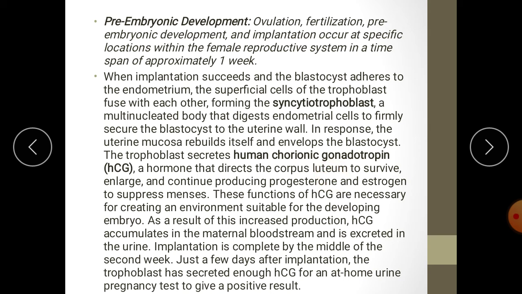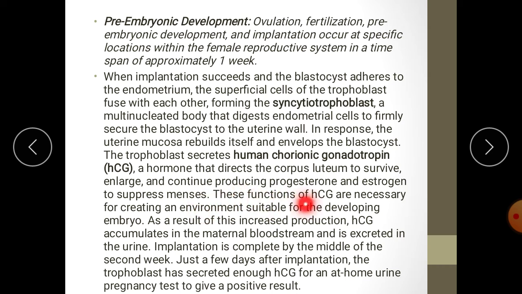Now, HCG hormone directs the corpus luteum to survive, enlarge, and continue producing progesterone and estrogen to suppress menses. So menses does not occur during pregnancy till childbirth. After childbirth also, for 3 to 6 months, there would be no menses as long as the young one suckles the mammary gland. It feeds on the milk. The menses may not happen.